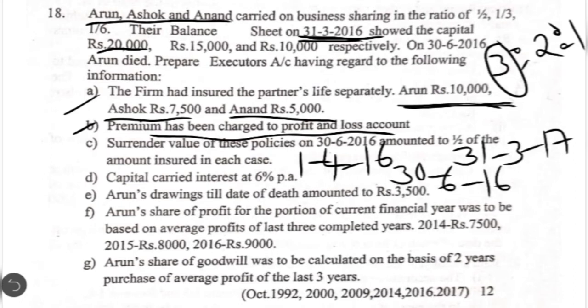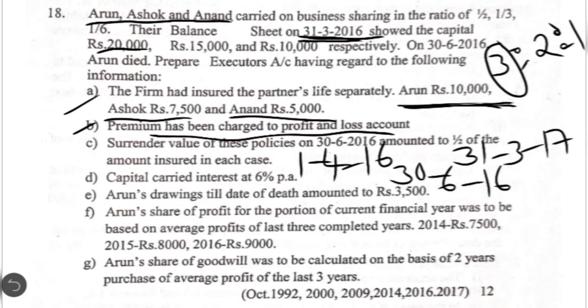If personal funds are used to pay the premium, the maturity value would go directly to the partner. On the other hand, if the firm has paid the premium, then it becomes the firm's property. The partner will get only his share in the sum assured or the maturity value. He will not get the entire amount.